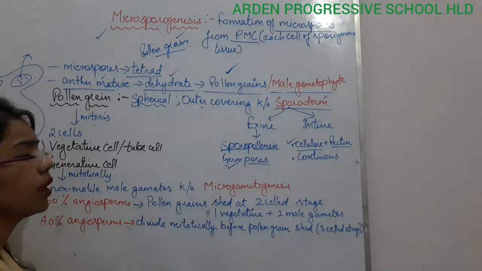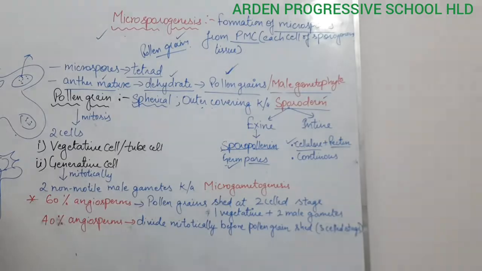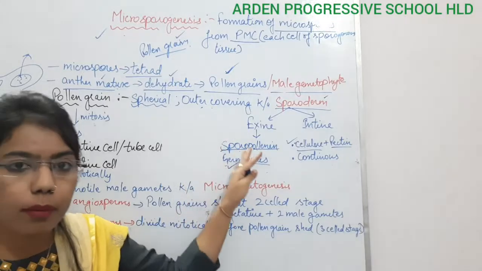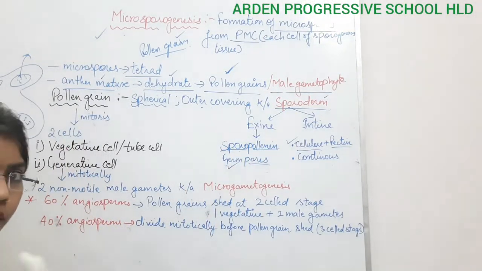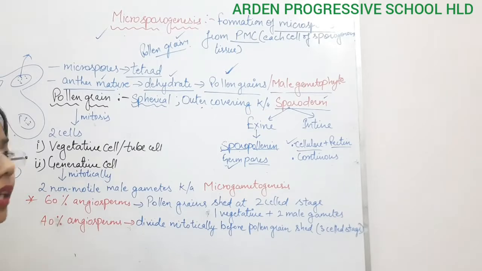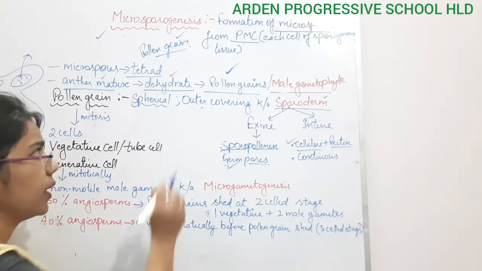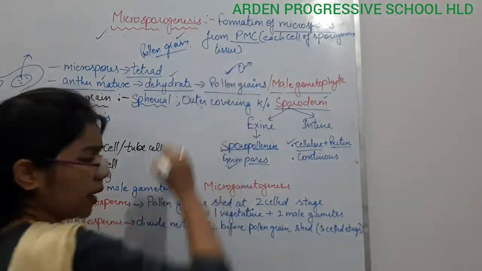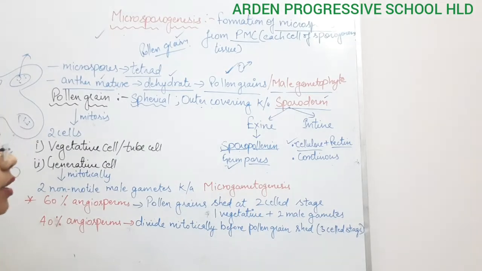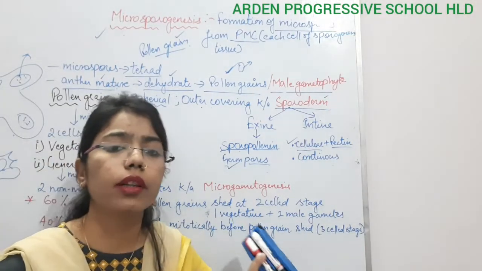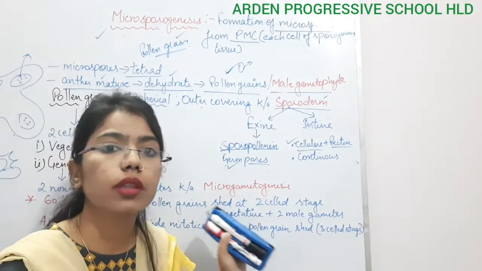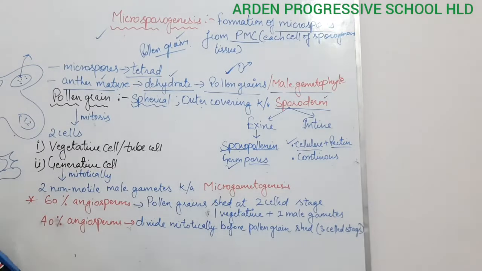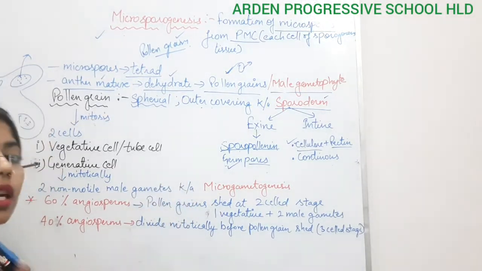Now we will see what is going to happen in this pollen grain when it reaches the female part. Till now we have done how the male gamete is formed. The first pre-fertilization event is gamete formation, and we have understood the formation of the male gamete. The second step of the pre-fertilization event is the transfer of the pollen grains, the male gamete, towards the female gamete. What changes will take place in this pollen grain when it is transferred?